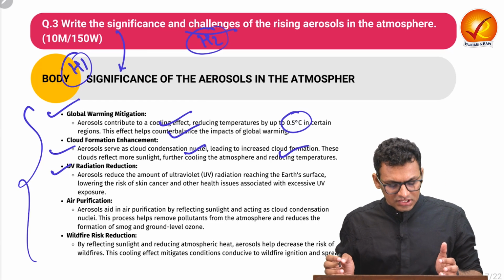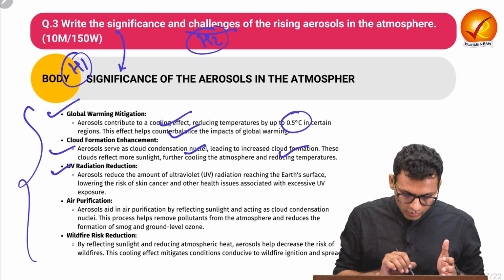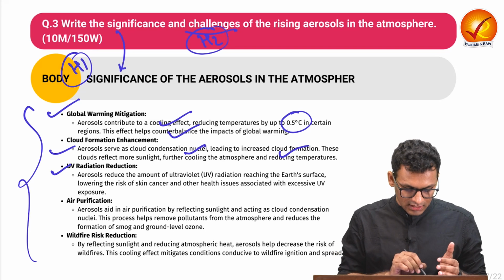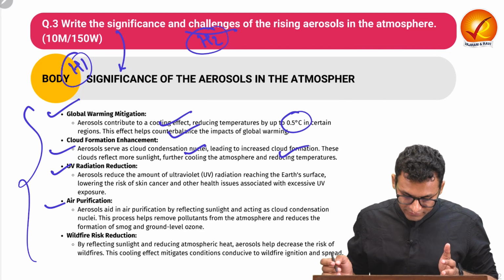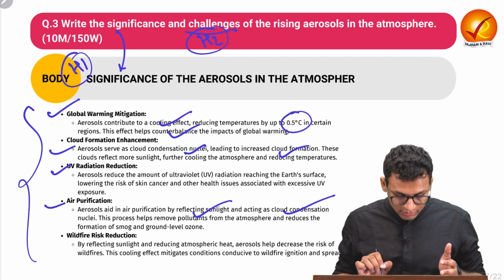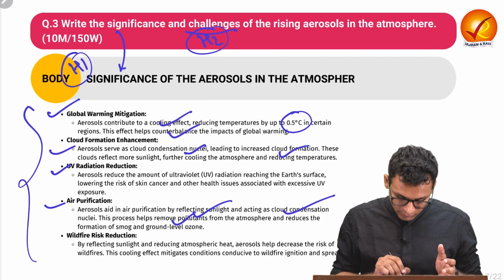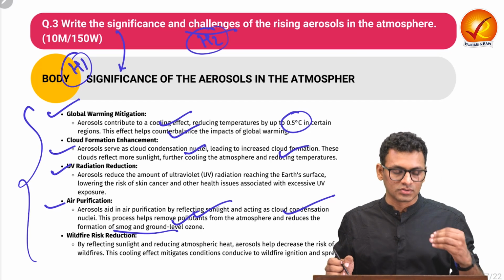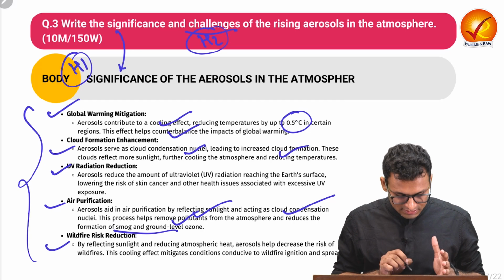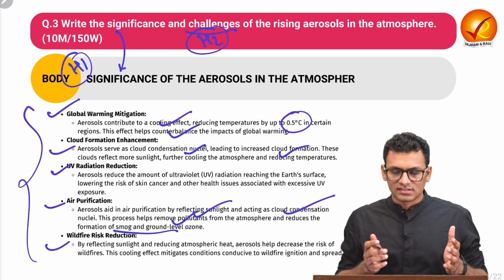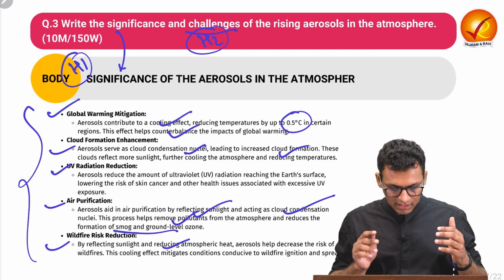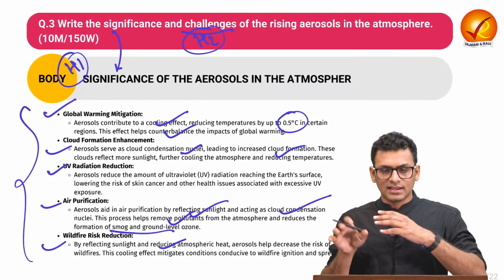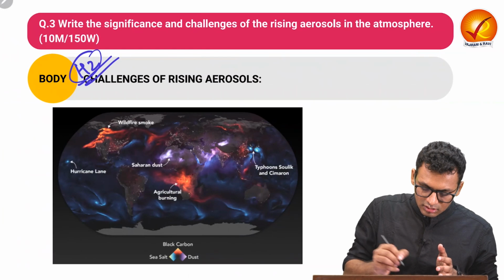Next is with respect to UV radiation reduction. Over here again we have seen how it helps lower the amount of UV radiation entering the Earth's surface. The next point is air purification, by reflecting sunlight and acting as cloud condensation nuclei. It helps remove pollutants from the Earth's atmosphere and reduces the formation of smoke and ground level ozone. And lastly, we have wildfire risk reduction, as it reduces the sunlight and atmospheric heat, thereby mitigating such wildfire situations.